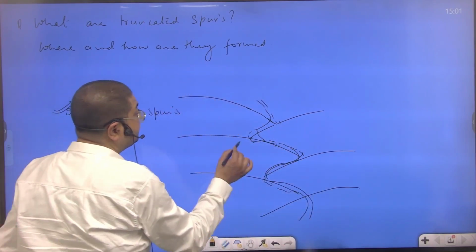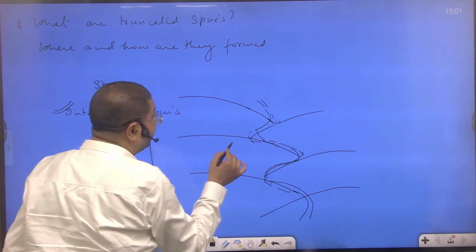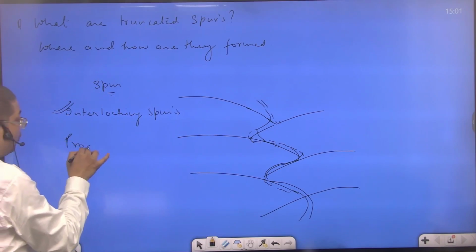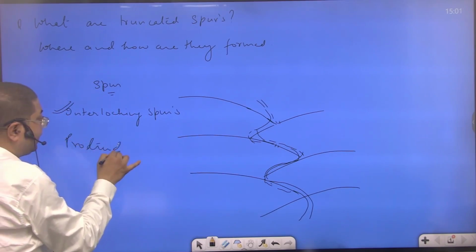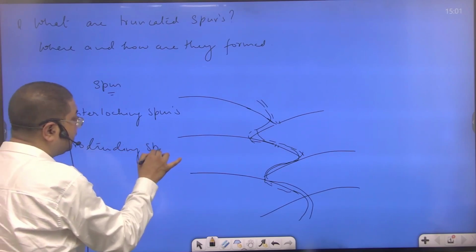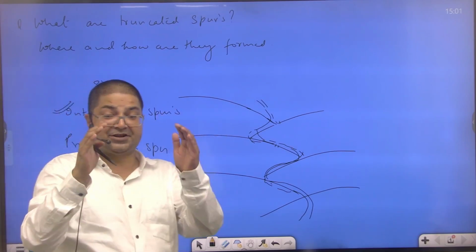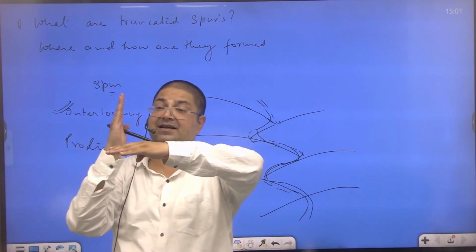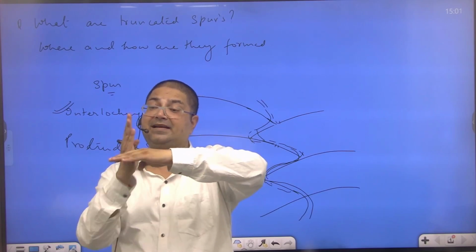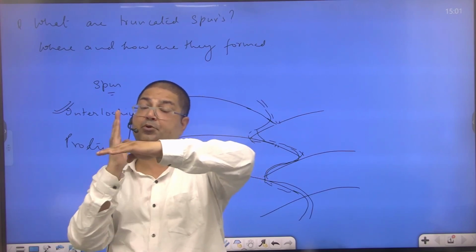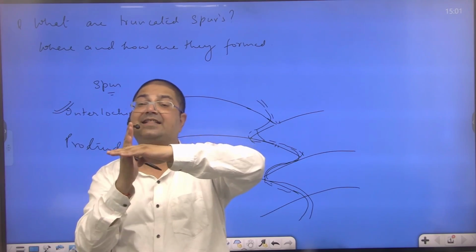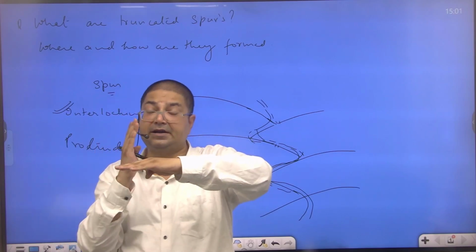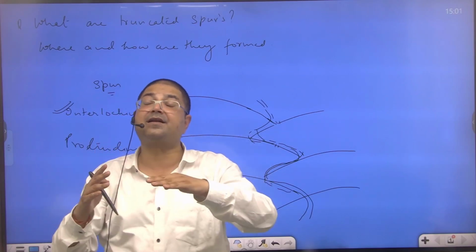These interlocking spurs, which are protruding into the valley, are also known as protruding spurs. The glacier is a rigid mass. When it descends, it will cut back, obliterate the protruding spurs and straighten them. Such straightened interlocking spurs are known as truncated spur.